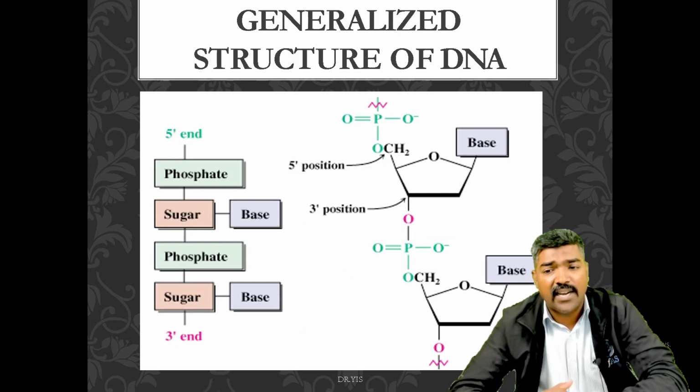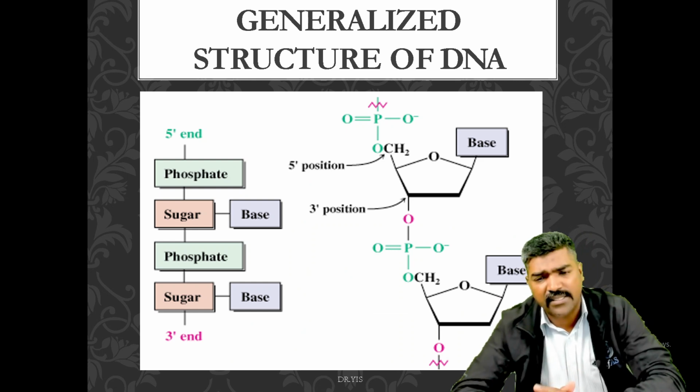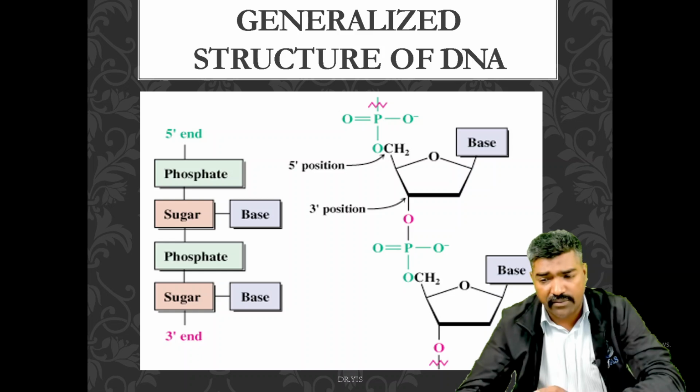Now you can see the generalized structure of DNA. I have given you the structure, very nice. This is the 5' end: phosphate, sugar, base, phosphate, and sugar, base. That is the 3' end. And you can see the 5th position of the carbon and the 3rd position of the carbon as well.